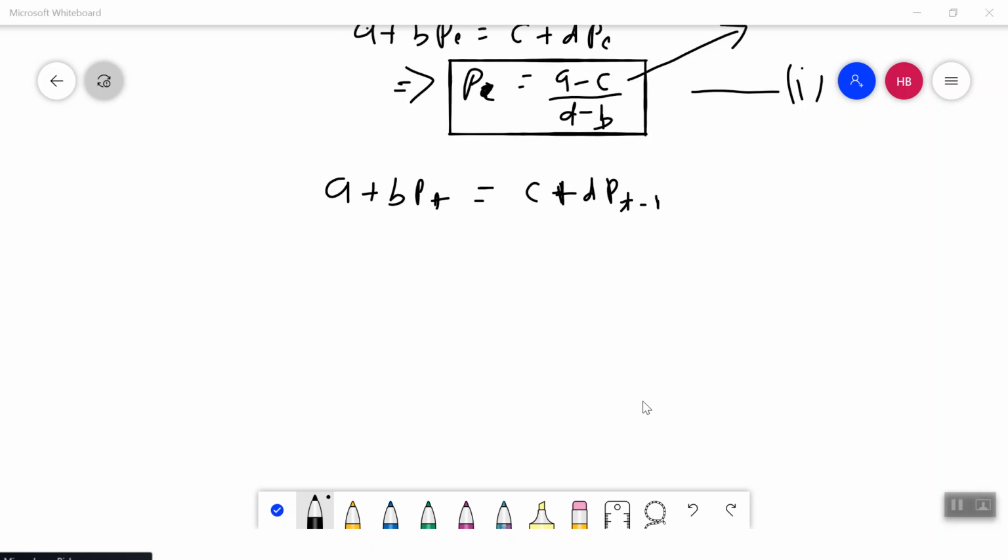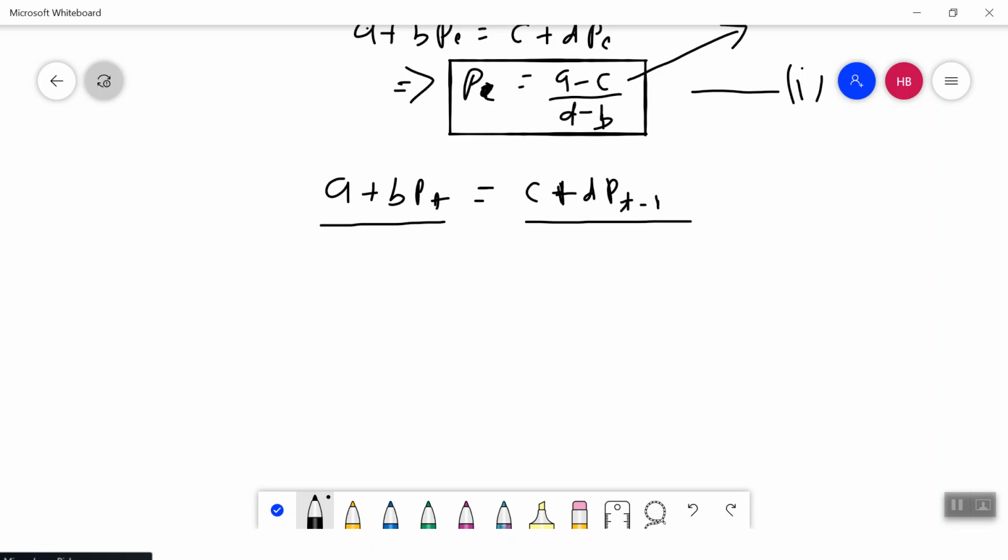So this is my equilibrium equation where demand is equal to supply. If I want to find my dynamic stability condition over time, this is nothing but a time difference equation, a first degree time difference equation.